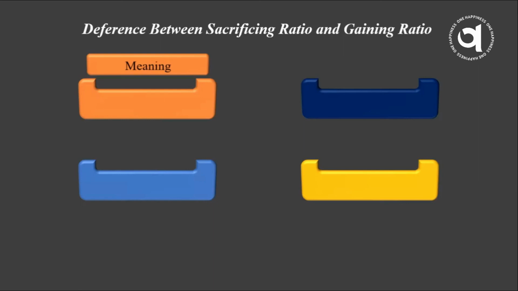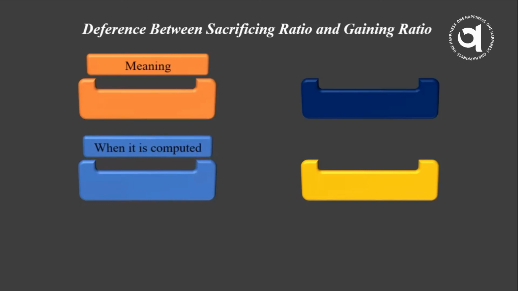Okay, so if the old partner gives any amount to the existing partner or another partner, it is called sacrificing ratio. And gain ratio is the inverse of that, vice versa. Okay, if the partner is getting some amount from the other partner, it is called gain ratio. It is very simple.